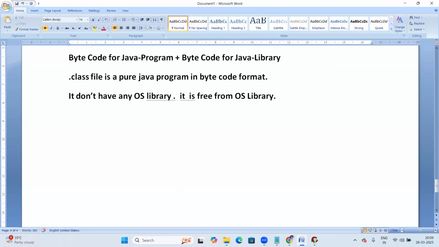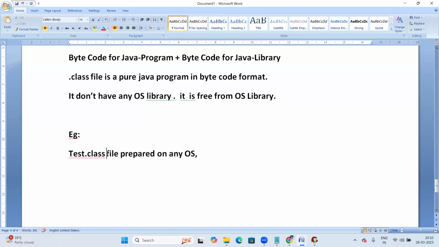Okay, fine. Suppose, for example, let us take some Tested dot class file. Suppose the Tested dot class file is prepared on any platform. It doesn't have any OS library here.